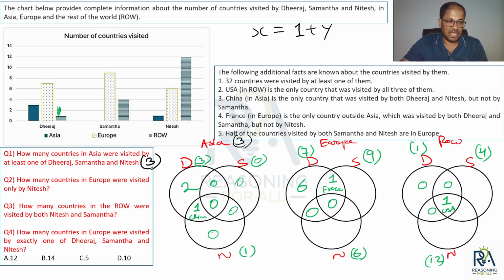ठीक है. How many countries in Europe were visited by exactly one of Dhiraj, Samantha and Nitesh? मतलब exactly one. This value, this value and this value. Okay. So the questions indicate कि ये जो blank spaces हैं उनके definite values निकलेंगे. Then you should scratch your head, यार निकलना तो है डेफिनेट, कैसे क्या निकलेगा? कोई कंडीशन छूटा क्या मेरे से? हाँ, एक कंडीशन आपसे छूटा, जो आपने 32 यूज अभी तक नहीं किए. You have not yet used this 32 वाला कंडीशन and you have not used the half of the countries वाला कंडीशन, right? Then you can start thinking how to proceed and how to do that.